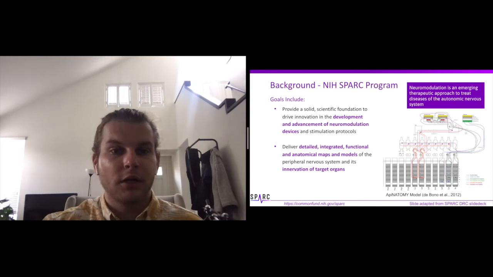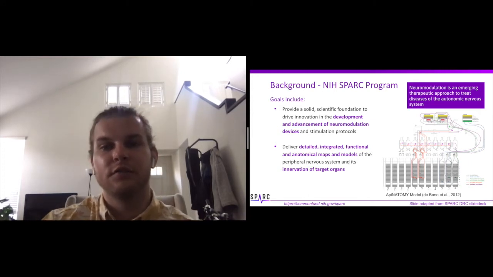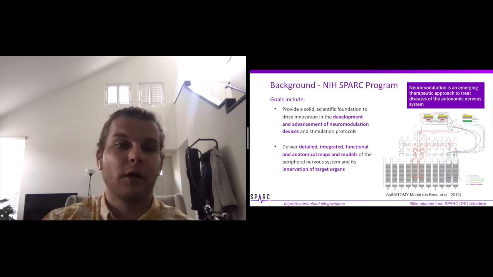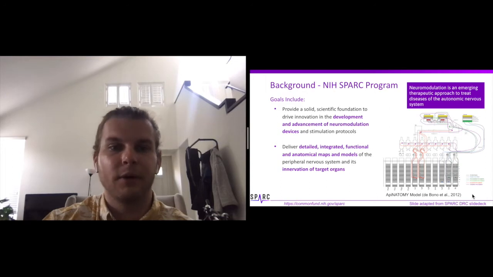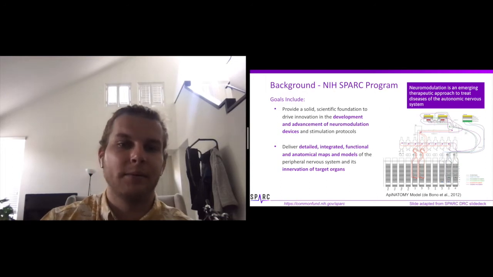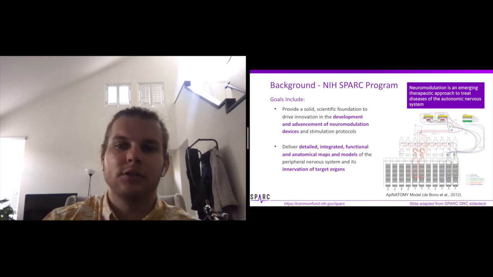One goal of this project, which was our primary motivator for this particular work, is to eventually deliver detailed, integrated, functional, and anatomical maps and models of the peripheral nervous system and its innervation of target organs. An example is shown on the right, which represents the Keith's bladder model, and was created using the App Anatomy modeling platform, which was developed by Dr. De Bono and colleagues in 2012.